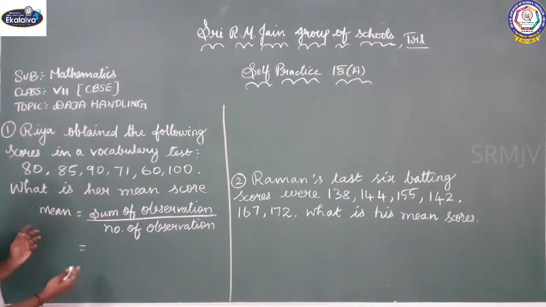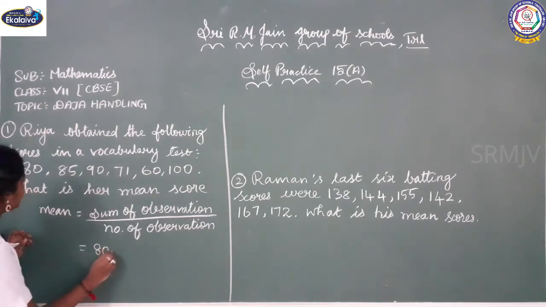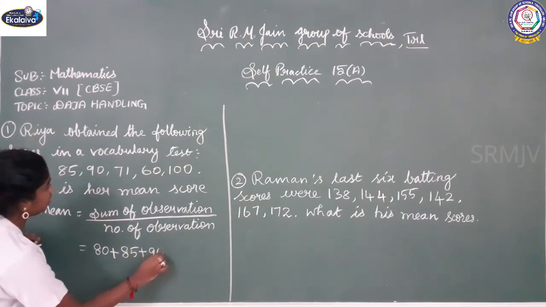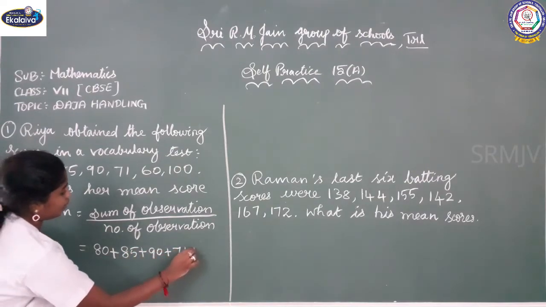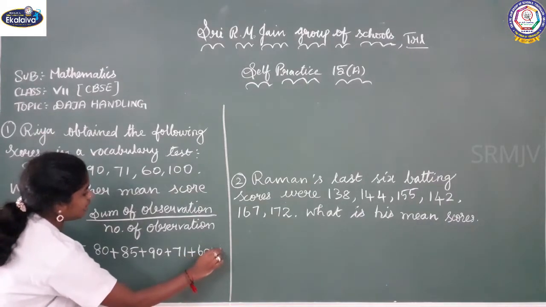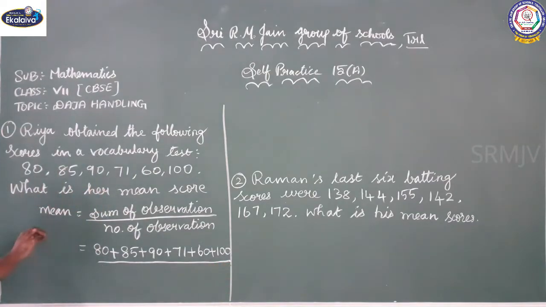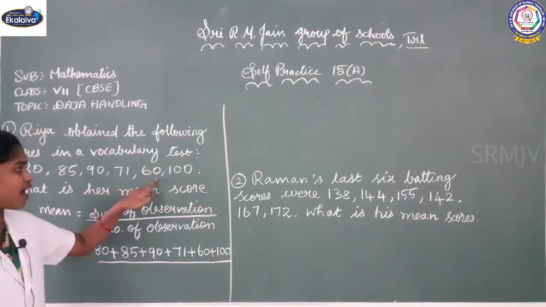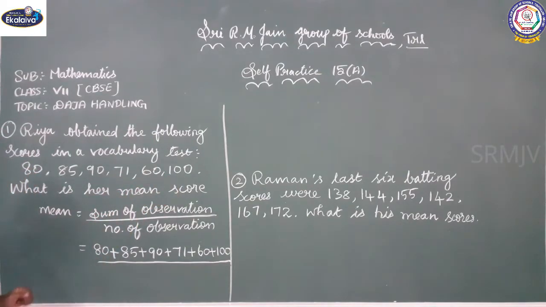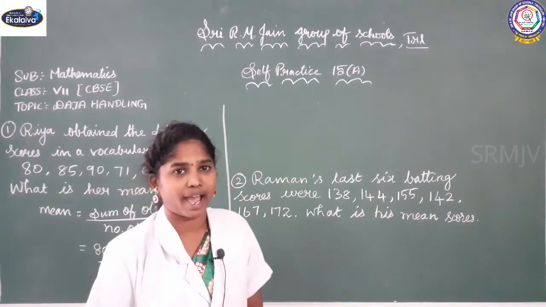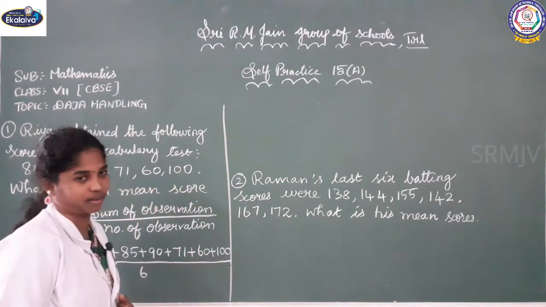What are the observations we have? We have 80 plus 85 plus 90 plus 71 plus 60 plus 100 by number of observation. How many observations do we have? 1, 2, 3, 4, 5, 6. So we have 6 observations. So we are going to add all these observations.